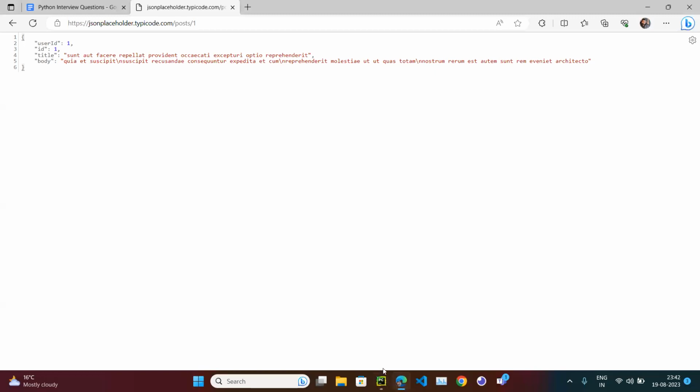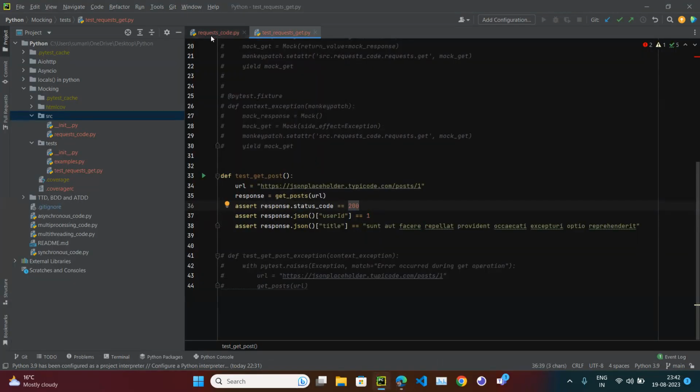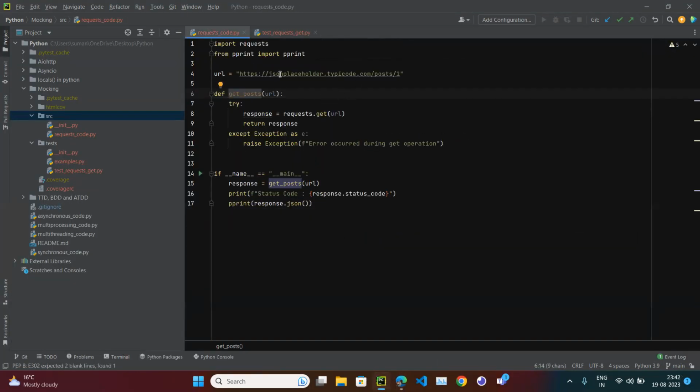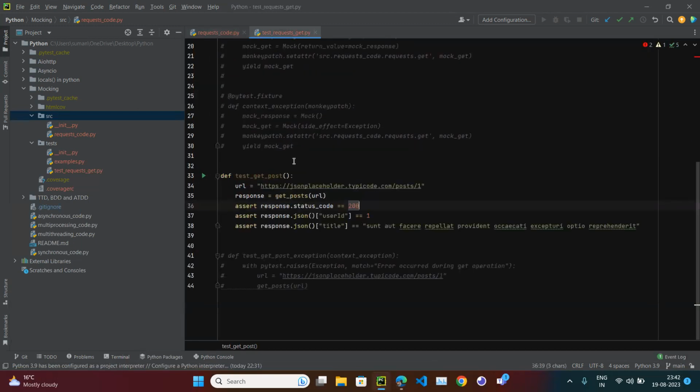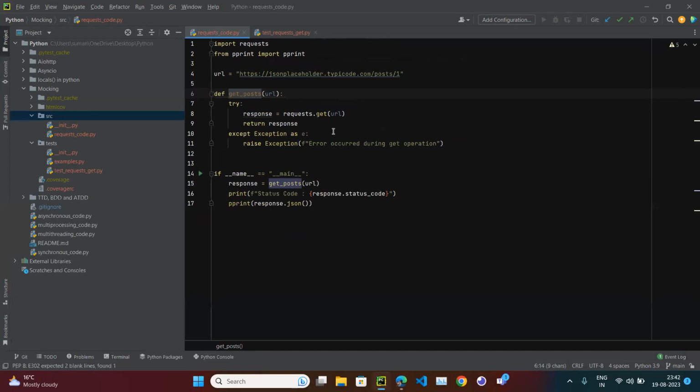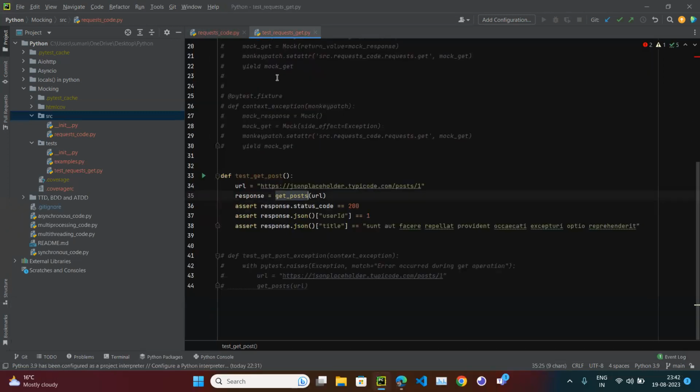External dependency means, in our code there is an external dependency because we are hitting that. Here we are not calling requests.get directly, but we are calling this function, and this function has the external dependency. When we write the code, we have to write it in such a way that there should not be an external dependency. Unit means testing a particular function only. We are not going to touch any external database or external server connection or even other external microservices.